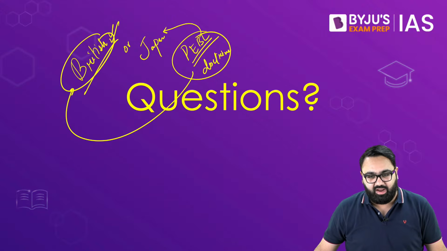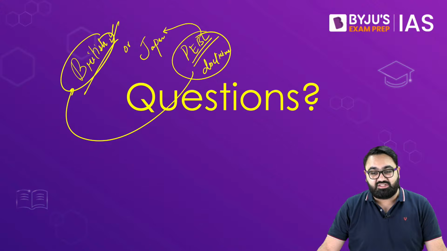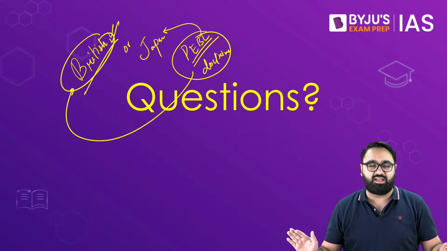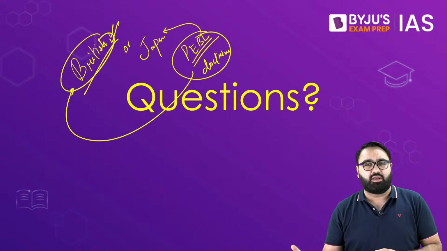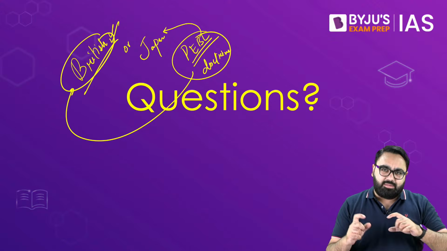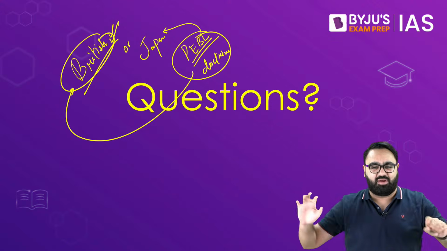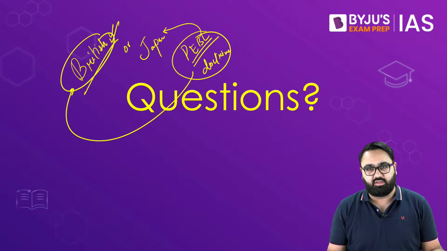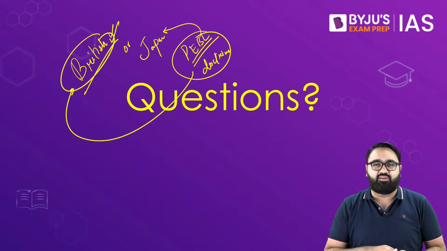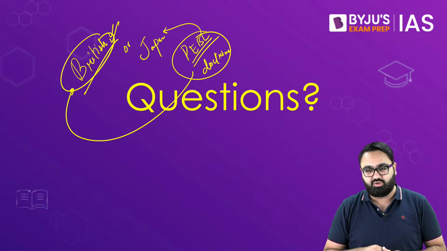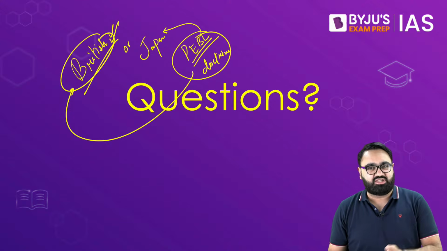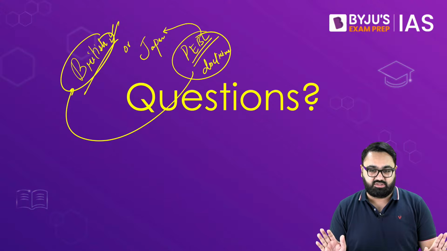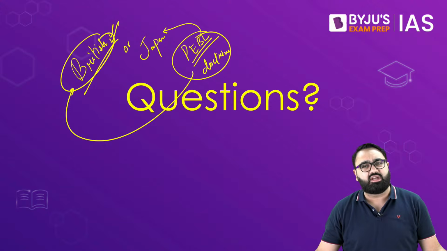One more question that I have is, is the CAG able to propose investigation at the state level? See, understand, the CAG does not propose any investigation. The CAG will just submit the report. In the report, they will say that there is a mismatch between the money earned and money spent, full stop. Then the government, if they want to investigate, they can. If they don't, then the CAG will not do anything. The CAG does give these kind of reports at the state level also, at the center level also. It then depends on the government of the day at the state or the center level if they want to take it further. But the CAG does not propose any investigation. They just give the report, and the central government or the state government will take that up.